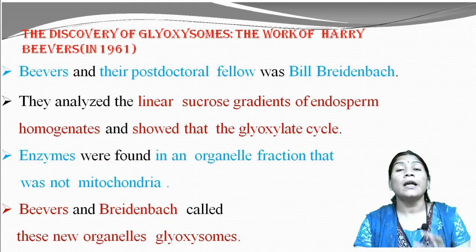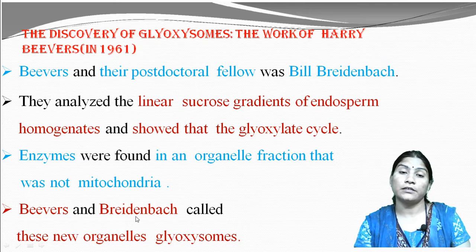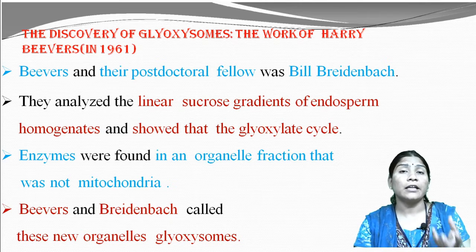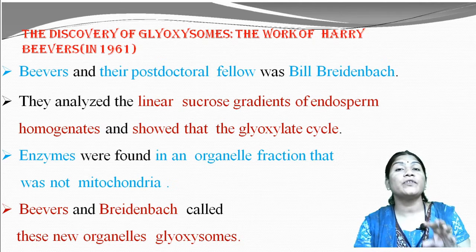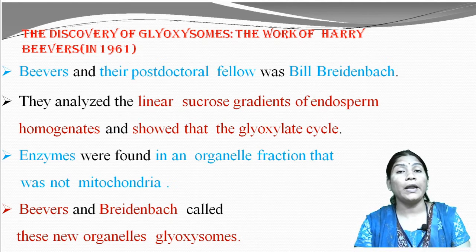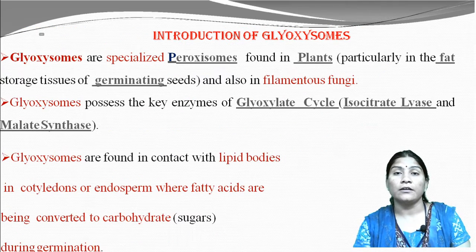So first time in 1961, they observed the glyoxysomes present in the cells, and in these glyoxysomes there are some enzymes, not present in the mitochondria, which play an important role in the glyoxylate cycle.